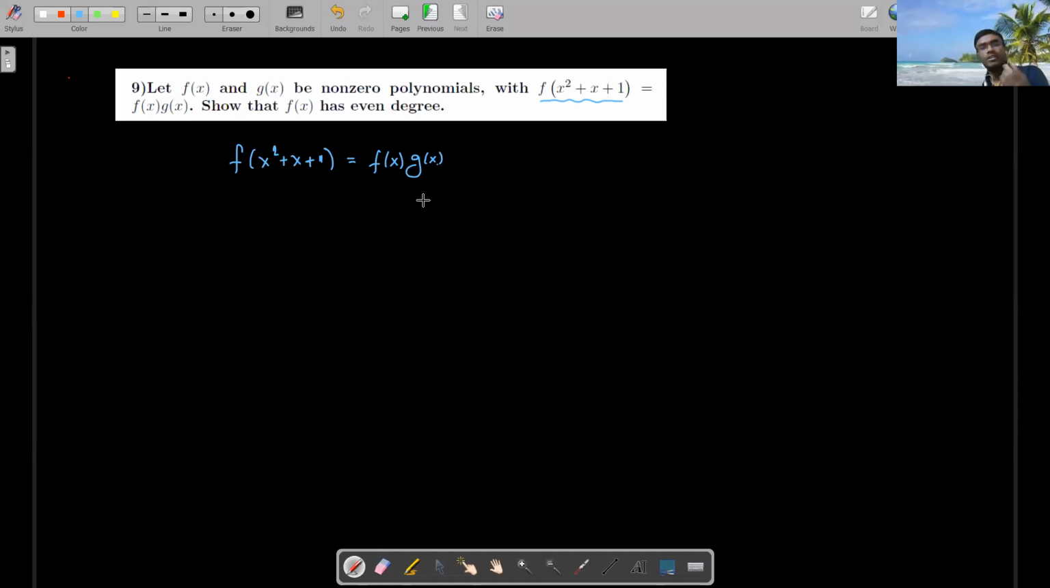Okay, fine. Now the thing is that if x square plus x plus 1, and f of x, and this thing, how to show this type of thing? Okay, great.